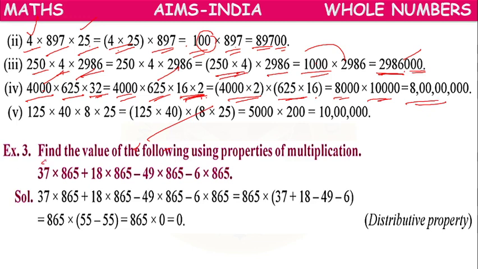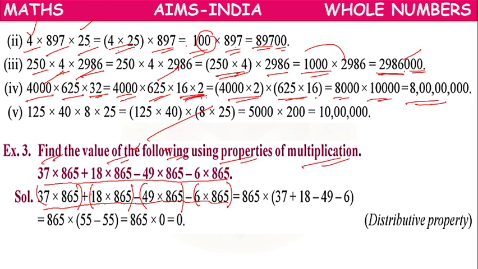So next, example 3. Find the value of the following using properties of multiplication. So we have to find the entire value: 37 into 865 plus 18 into 865 minus 49 into 865 minus 6 into 865. So here we have multiplication of the first term plus the second term, the third term, the fourth term.